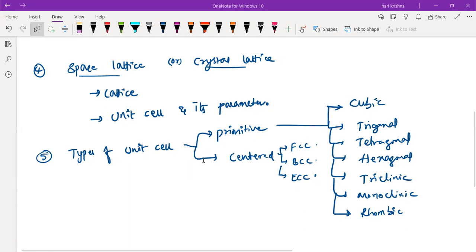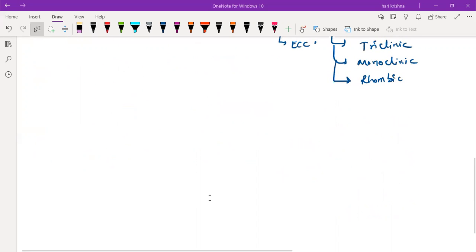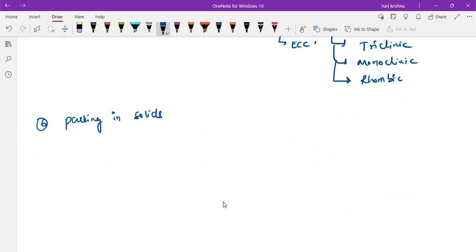So next on the types of unit cells, you have the primitive and the centered. FCC means face centered unit cell. BCC means body centered. ECC means end centered. Again, the sixth one is the packing in solids. So again one dimensional, two dimensional, and the three dimensional.